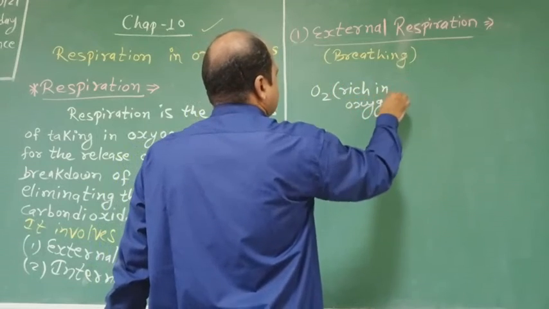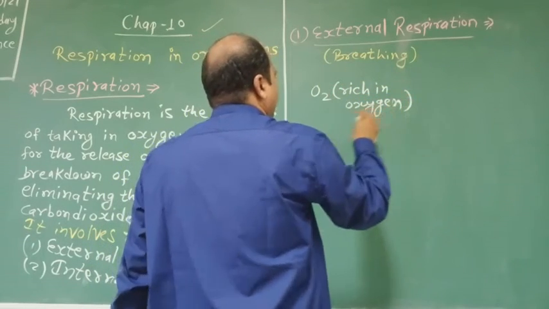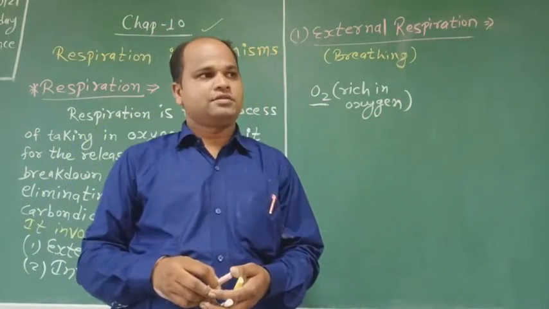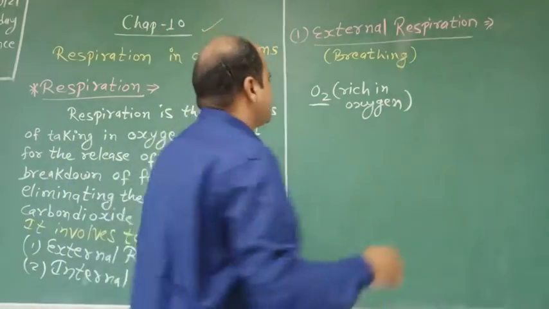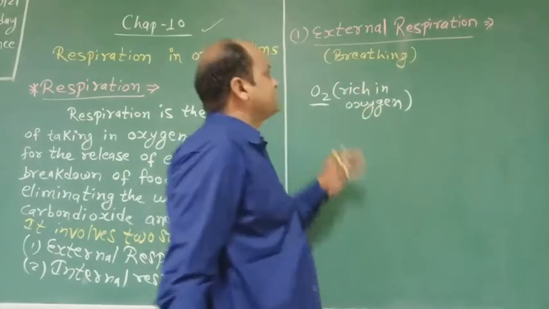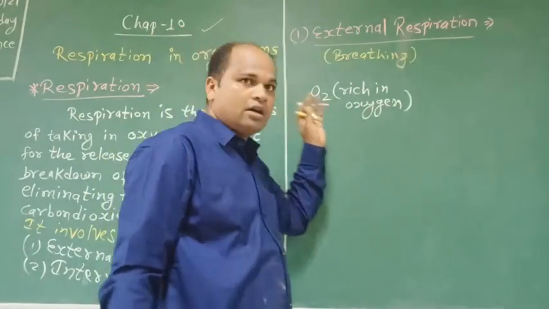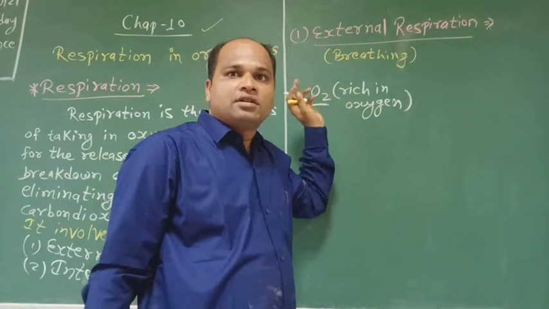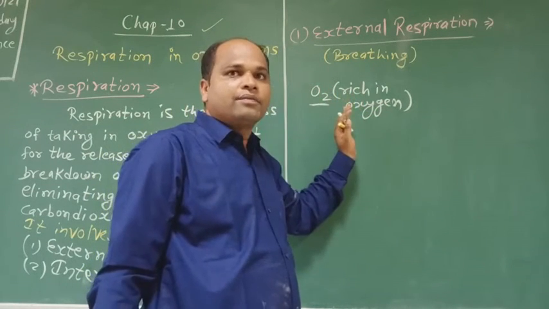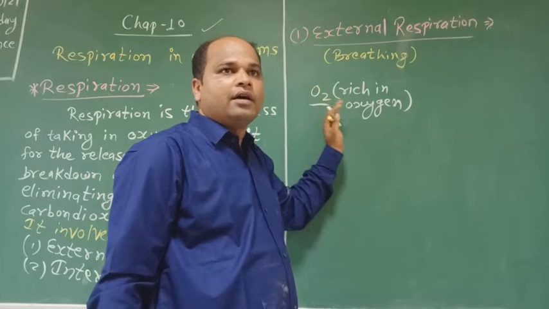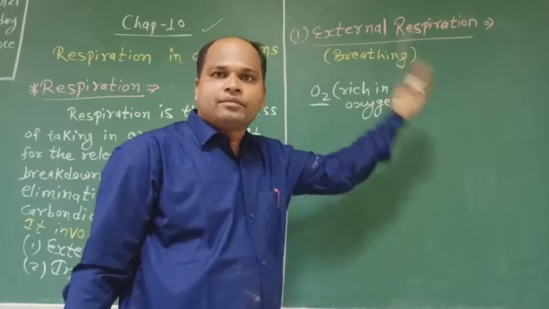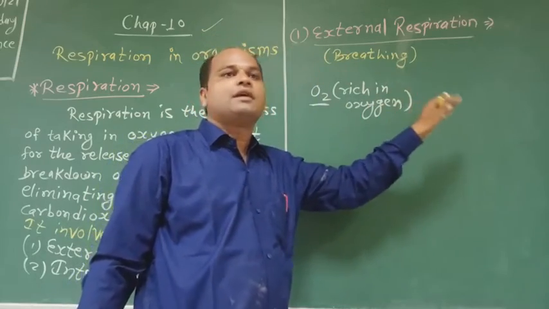O2 is the molecular formula of oxygen. Is that clear? Yes, sir. So in the external respiration process, an organism takes in air rich in O2 and gives out air rich in carbon dioxide.